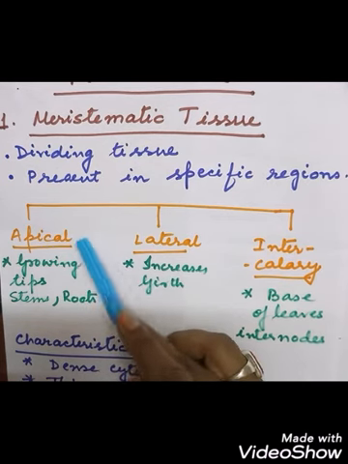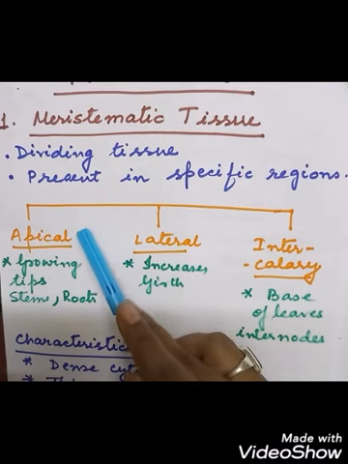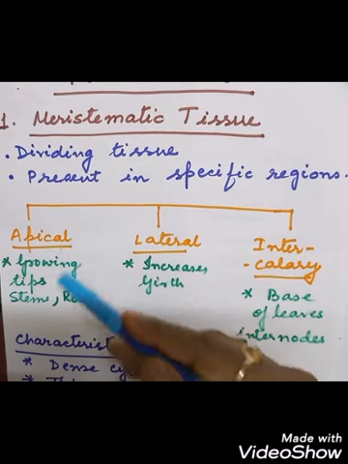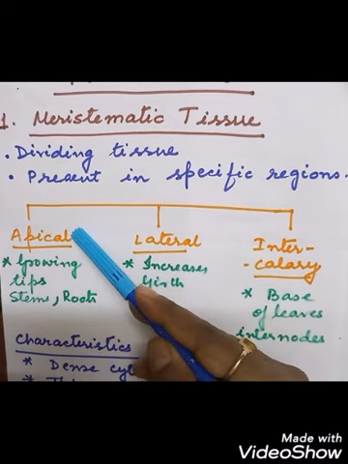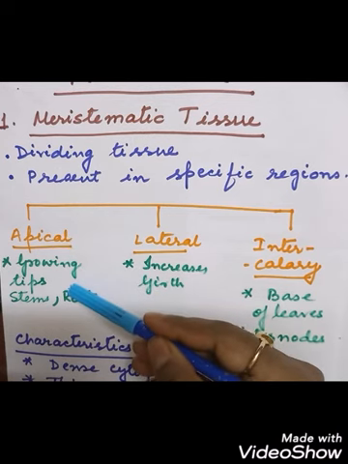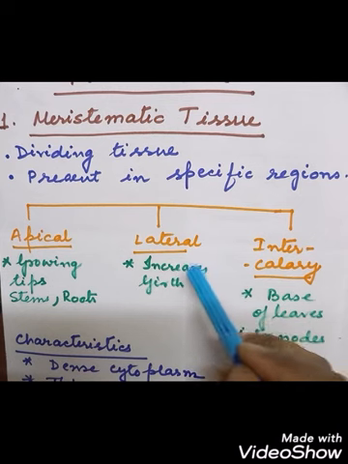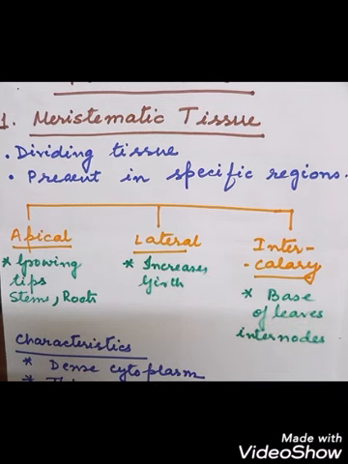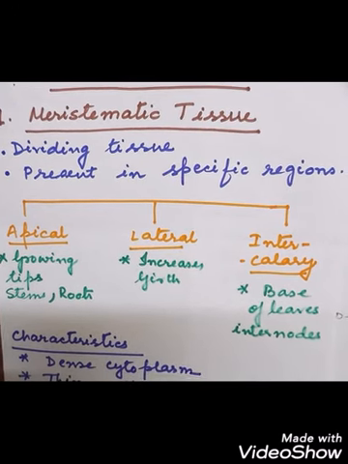So that will be responsible for increasing the height of the plant. The length of the plant will be increased towards the stem and also towards the roots. The roots will grow deeper into the soil and increase in length with the help of the apical meristem present in the growing tips. Next is the lateral meristem, present at the girth of the plant, on the lateral sides, which is also called the cambium. This will increase the plant breadthwise.